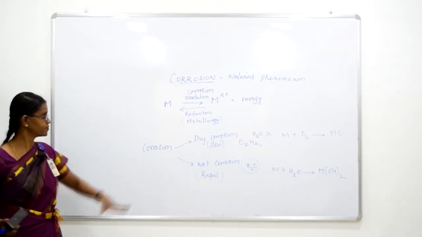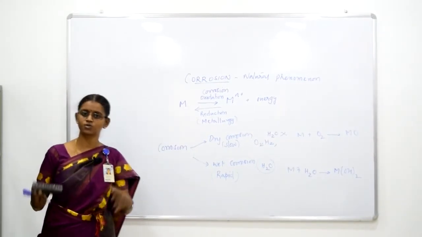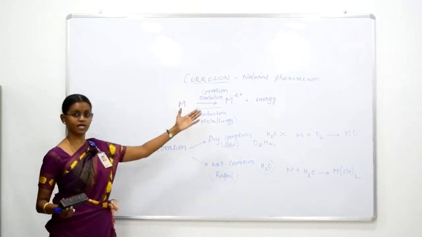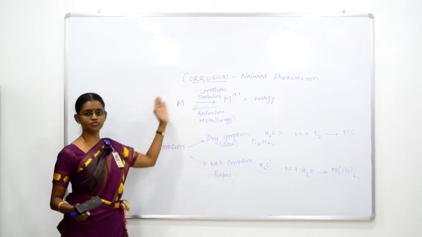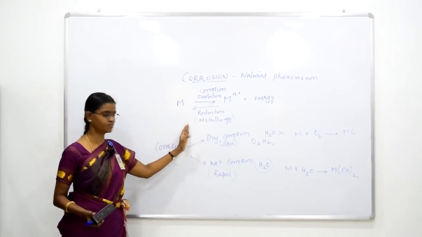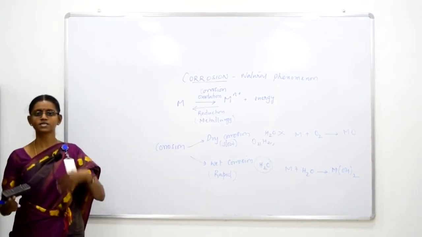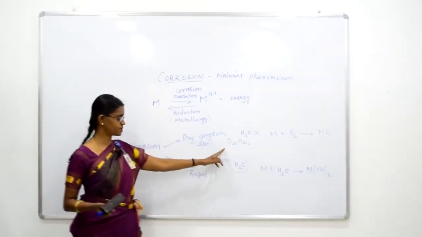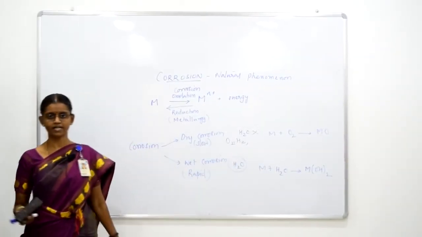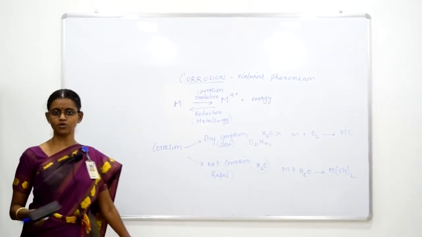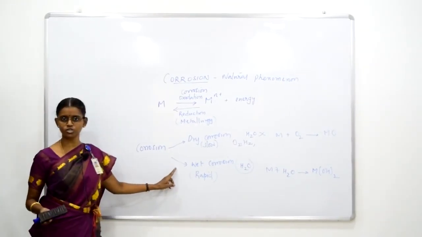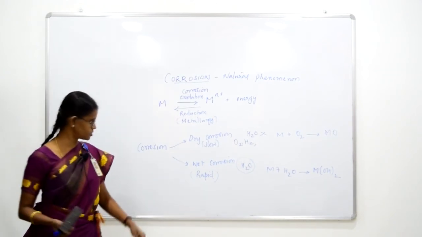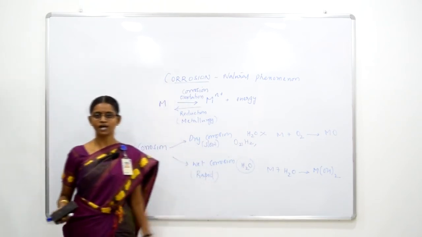So today we have seen what corrosion is. Corrosion is the gradual destruction and deterioration of a metal or its alloy to its most stable ionic state, and the reverse of corrosion is metallurgy, which is the unnatural phenomenon. Corrosion is of two types, dry corrosion and wet corrosion. Dry corrosion happens mainly because of the presence of oxygen or any other reactive elements present in the air, but in the absence of water. And wet corrosion is relatively rapid because moisture can sit over the metal and trigger the process of corrosion, and it forms metal hydroxide.